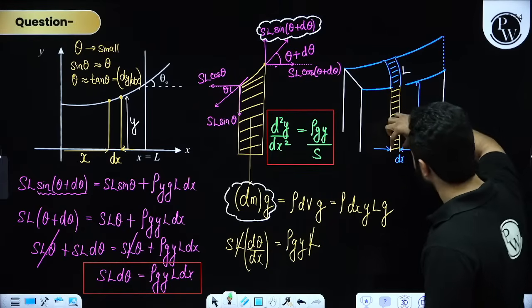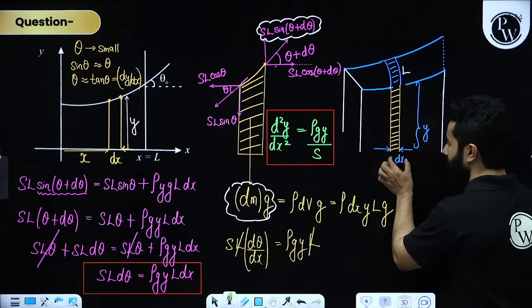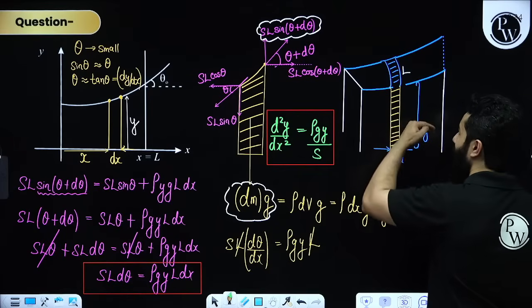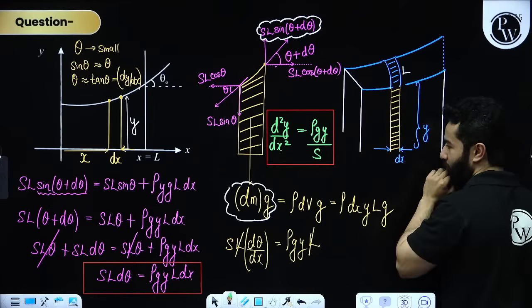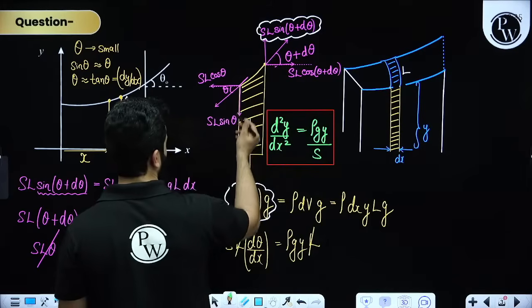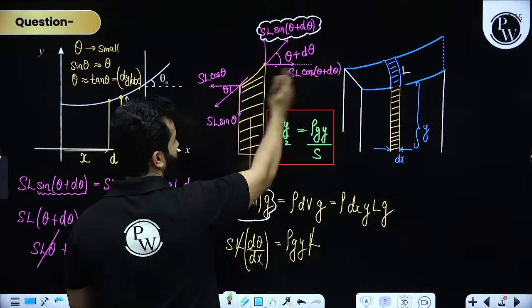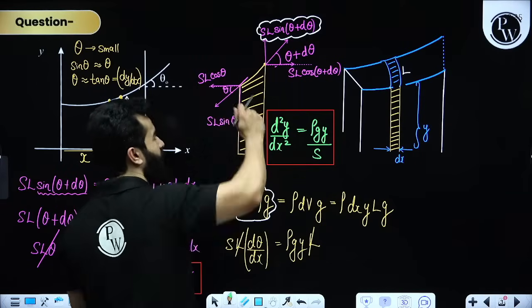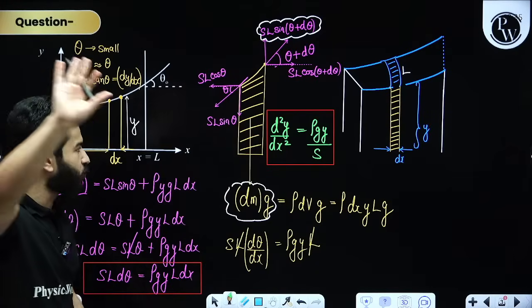Let's assume we have a very infinitely thin element over here of thickness dx, height is y, and then it is also wide. Let's suppose that its width is L. So now we are going to draw surface tension forces. One force will come down, one force will come up. Let's not talk about the horizontal forces or atmospheric pressure also. We are assuming that the force by atmospheric pressure is also balanced.